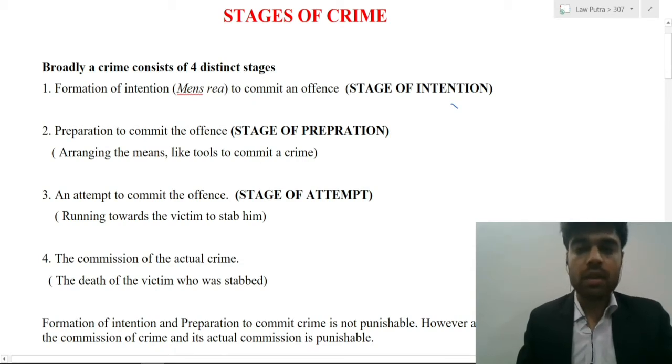Today we will discuss the topic attempt to murder under section 307 of IPC. Now before understanding the concept of attempt to murder, we have to understand what is attempt, and before understanding what is attempt we have to go through the various stages of crime.